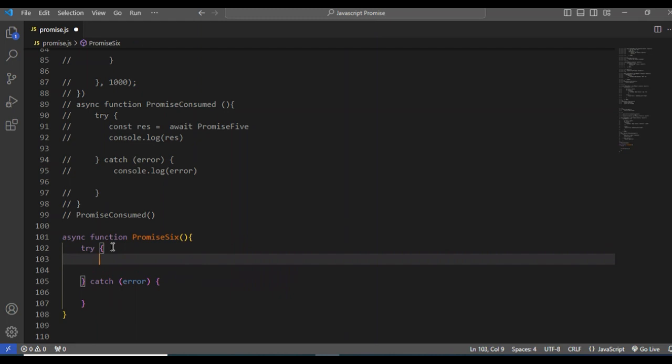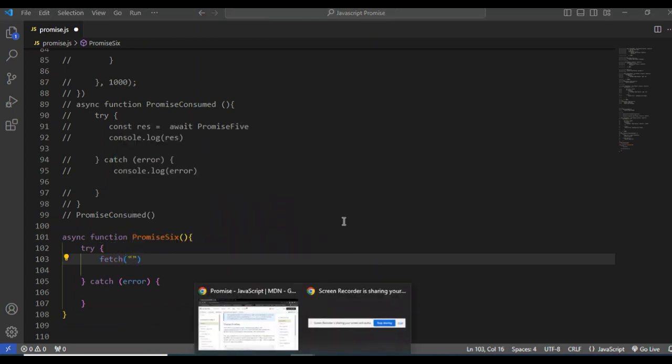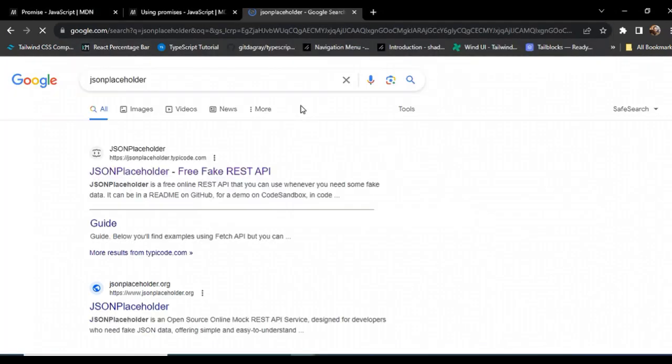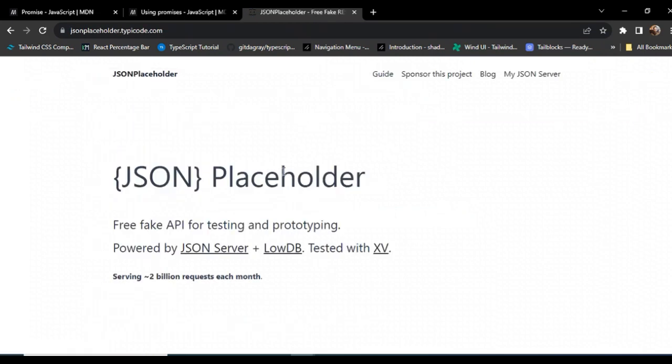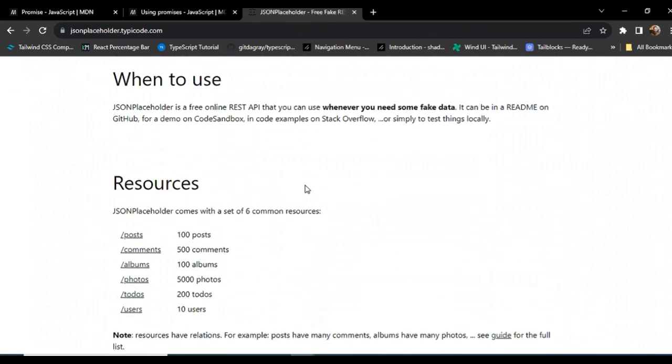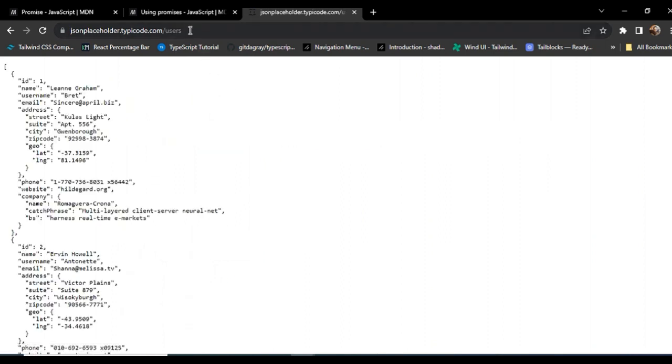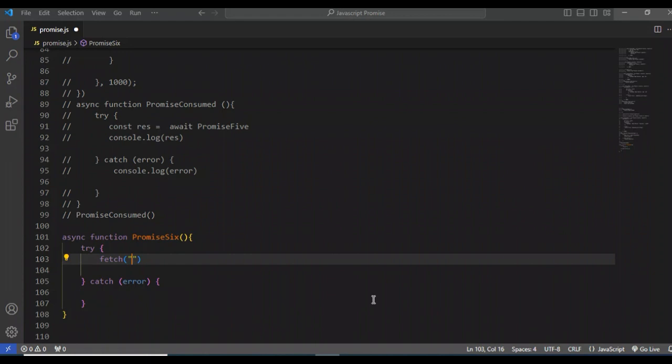But I told you that I will fetch a URL. So from here I will get a fetch URL. Let me go to our JSON placeholder site. Here you will get a lot of fake REST APIs for users, or anything you want. You can copy the URL, and let's go to our editor and paste it here. I fetch this URL, but when I use async, I have to wait. Why do I have to wait? I have to wait to render this API.